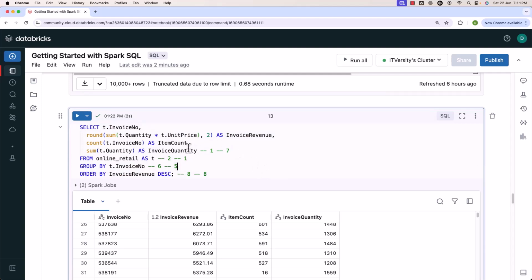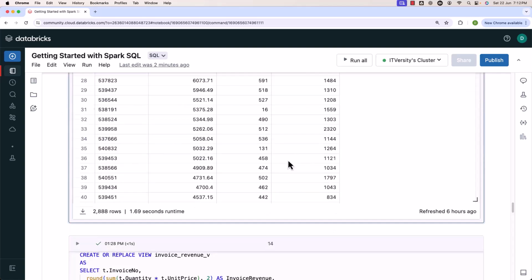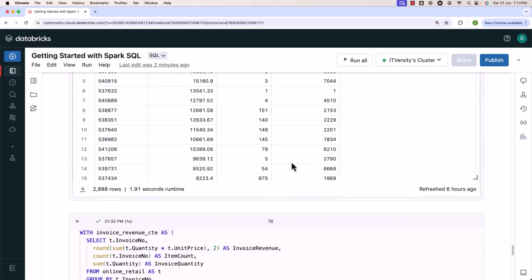That being said, when it comes to the columns in the table which we are going to create, we should have invoice number, then invoice revenue, then item count and invoice quantity. There should be 4 columns. Invoice number is supposed to be of type integer. Invoice revenue is supposed to be of type double or float. When it comes to item count and invoice quantity, they are supposed to be of type integer. Now, let's come up with the create table statement.